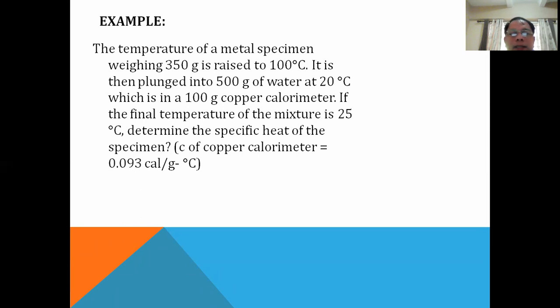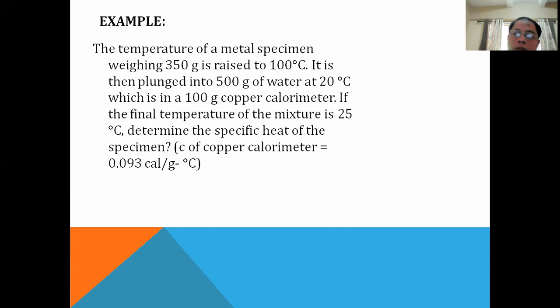The temperature of a metal specimen weighing 350 grams is raised to 100 degrees Celsius. It is then plunged into 500 grams of water. That water is colder, 20 degrees Celsius, which is now placed inside a copper calorimeter. So there's a container that is 100 grams and made of copper, which we call a calorimeter.